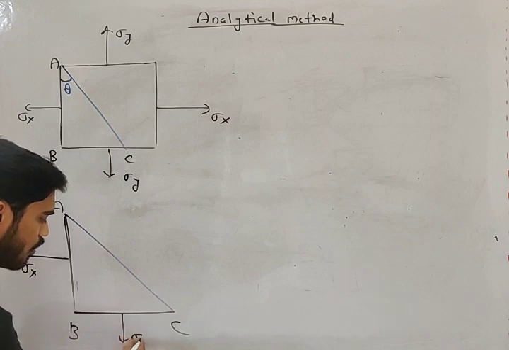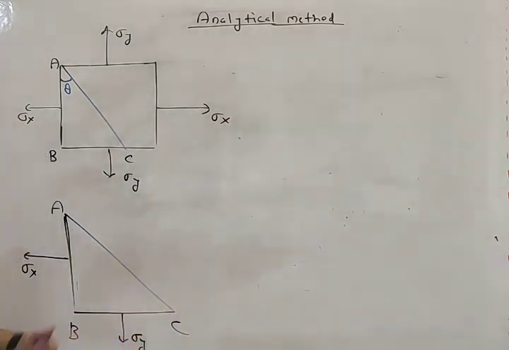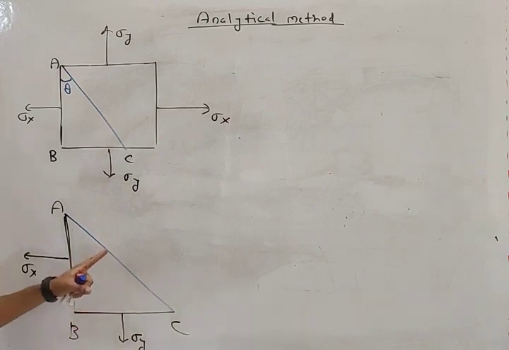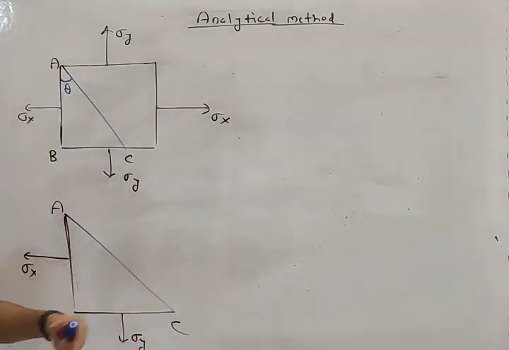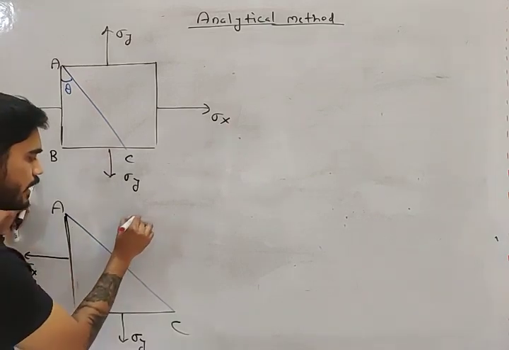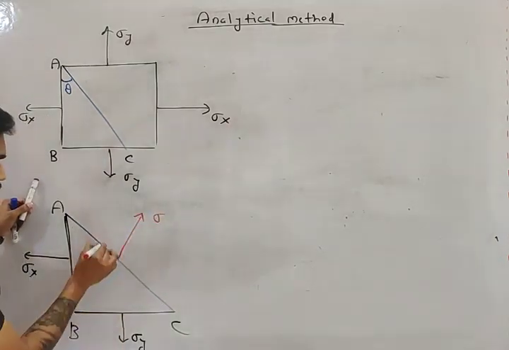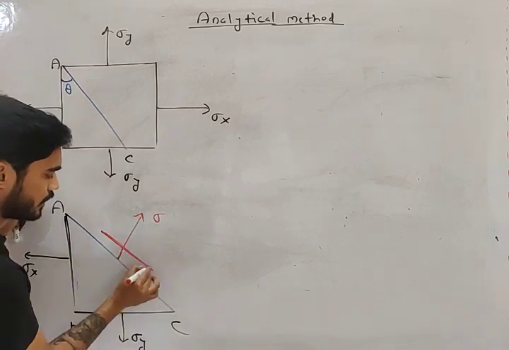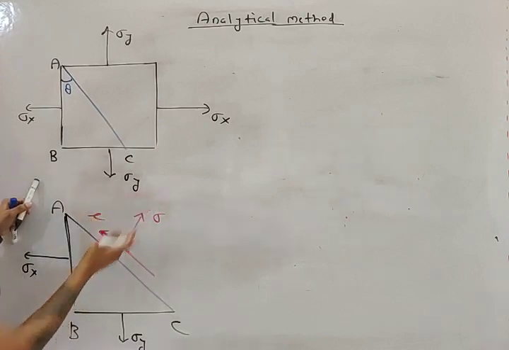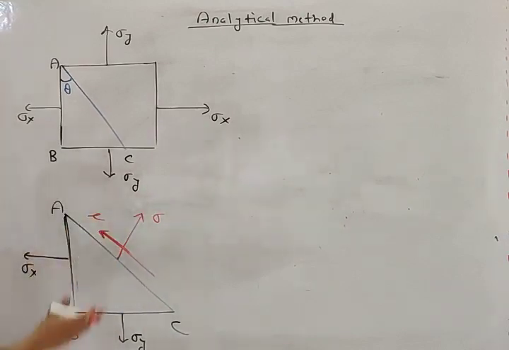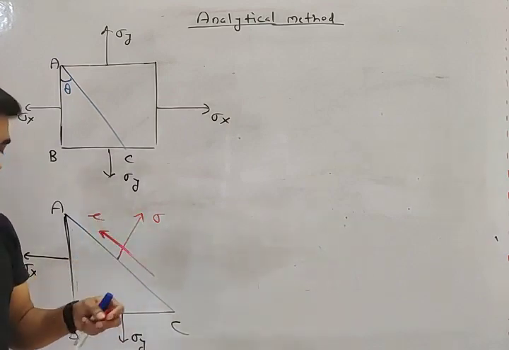Okay. Now what I want you to do is calculate the stress on plane AC. So यहाँ पे दो stresses हो सकते हैं. We can get two stresses on plane AC. There will be a normal stress and a shear stress. Let's say normal stress is sigma and shear stress is tau. So we need to calculate these two things, sigma and tau.